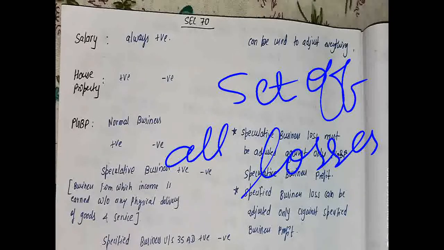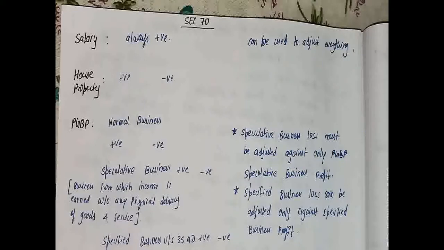Okay, and third is PGBP, profit or gain from business or profession, right? Here there are three types of business. One can be normal business, it can be of anything. Here we can have positive as well as negative income. Speculative business, what does it mean?